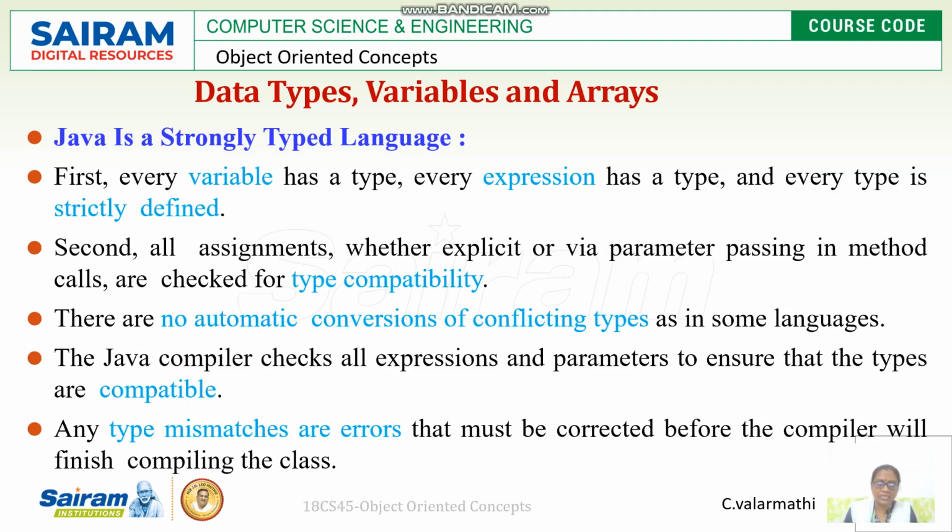There are some automatic conversions available for compatible types, but for conflicting types, there are no automatic conversions available in any language. Similarly, in Java also there are no automatic conversions of conflicting types. That we will see in the next video. Any type mismatch should be corrected before compiling the class.